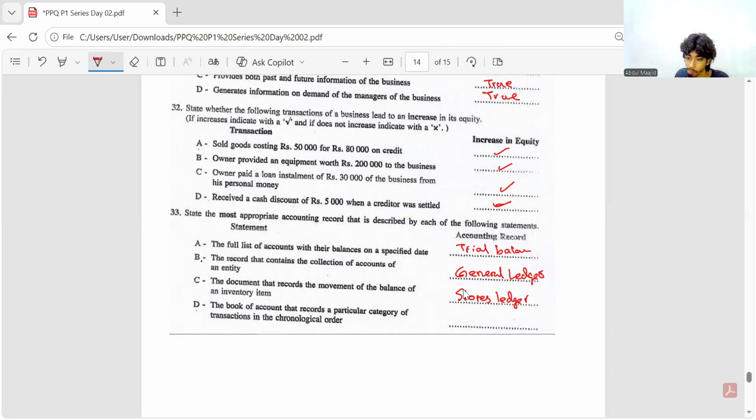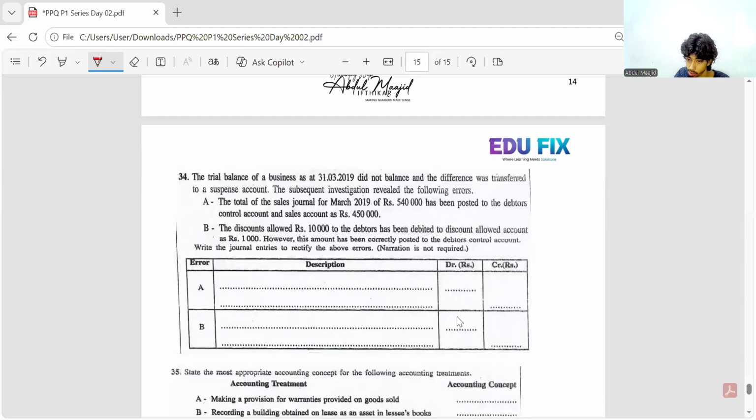Okay, then D. The books of accounts that records a particular category of transaction in a chronological order. Chronological order means the date order. So that is prime entry books, right? Correct. So in prime entry books only, we record the transactions in the date order, right? Prime entry book. Okay. All right. That is easy. Then next one.